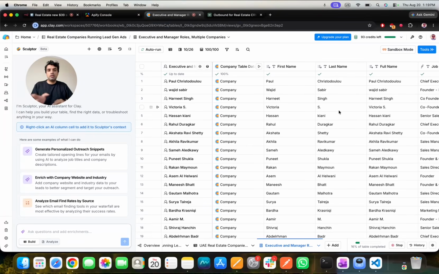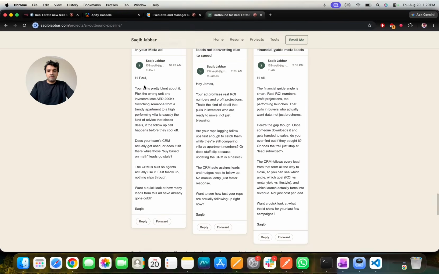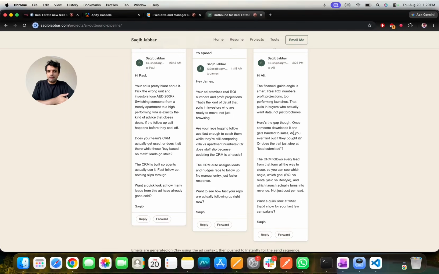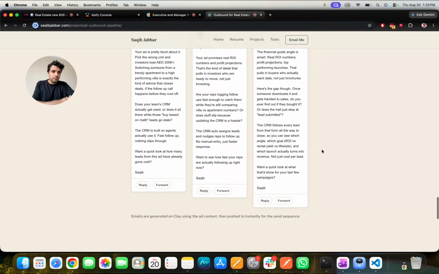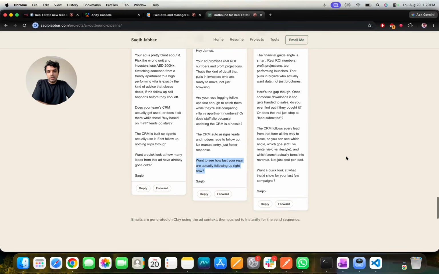When we send all these prospects, instantly we have different email sequences for all the three segments, because all the three segments are facing different problems. If I go here on my website, you should be able to go through it in more detail. I think I've added how I did the enrichments and everything here, and I have a sample copy of the emails that we wrote for CEOs, for sales managers, and for marketing managers. It's important that we have segmentation, because the offer for all three people is going to be different. For example, for sales managers, the biggest problem is that they have no idea if agents are following up or not. So our offer is to let them see how fast their sales agents are following up.